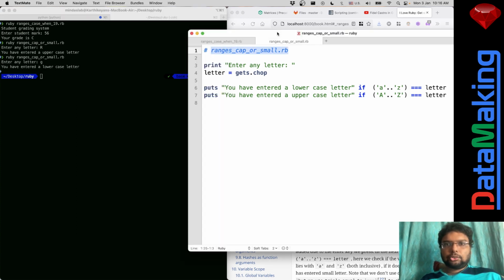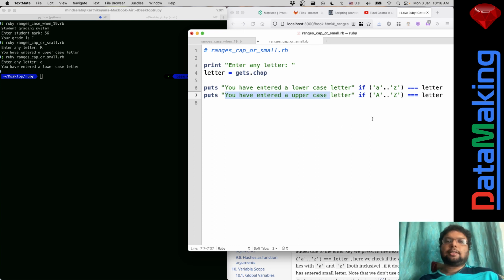So how does it work? Look, range is really smart. Over here, if it's small a to small z, then it says you have entered a lowercase letter, and if it's from capital A to capital Z, it says you have entered an uppercase letter. Similarly, you can also do it for numbers. I think you can put something like